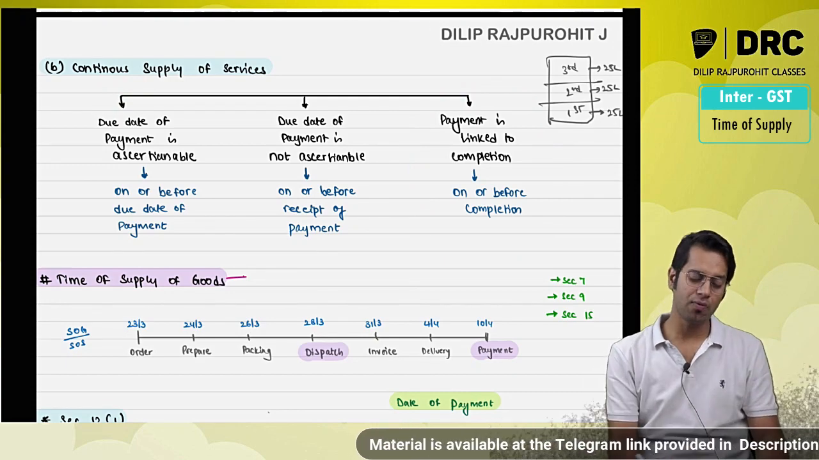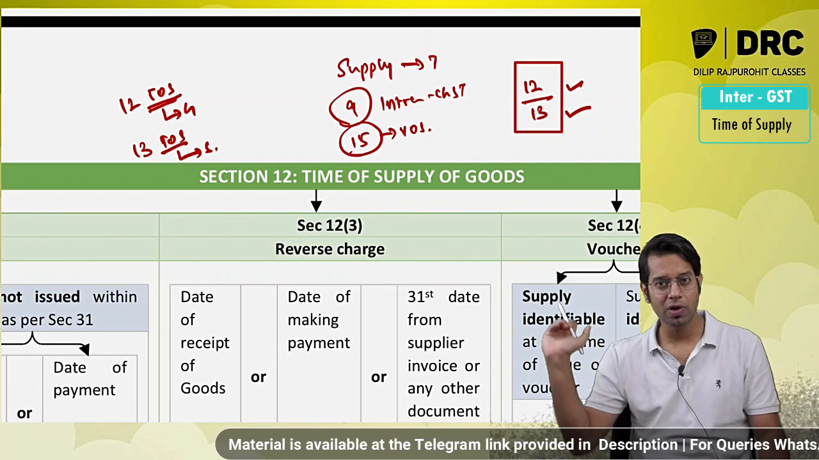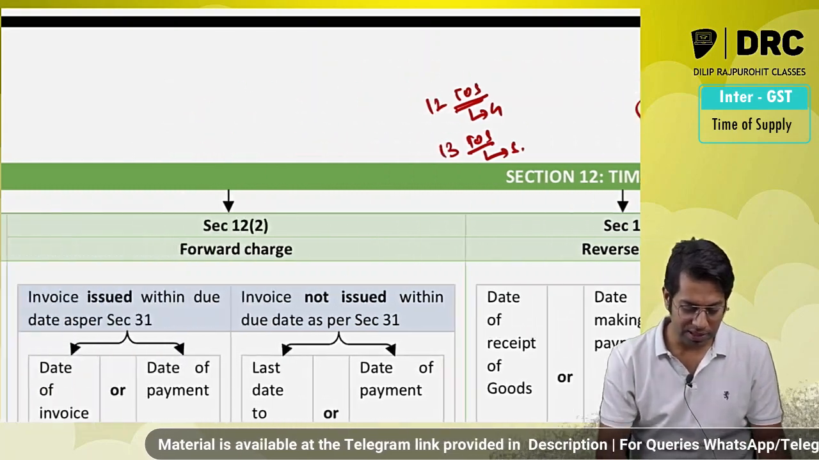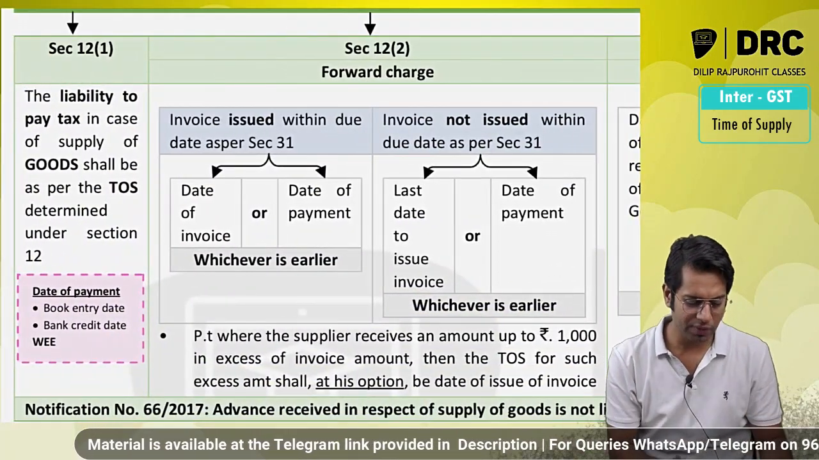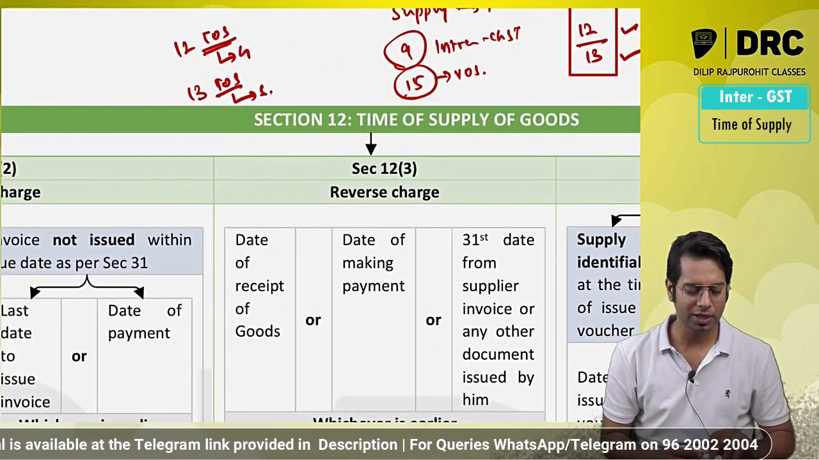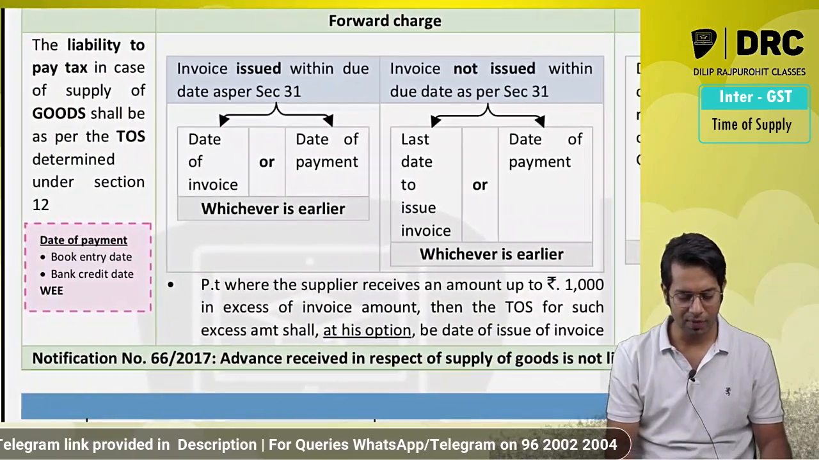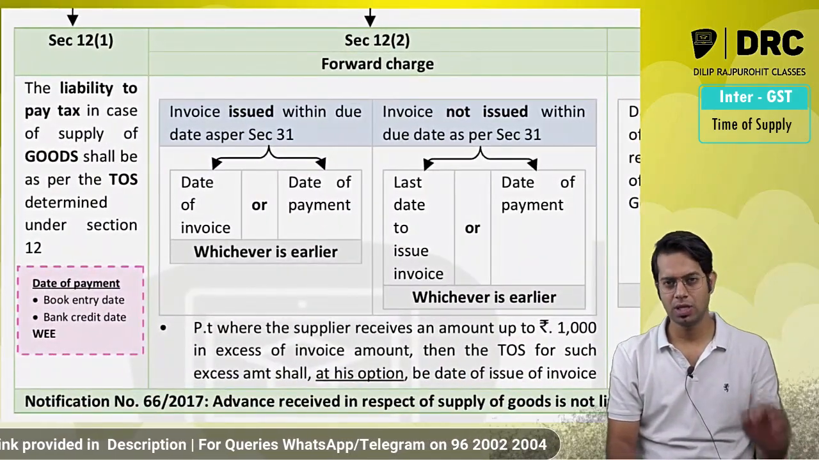So now let us see what is the time of supply. Okay, this was a base which is required for understanding this chapter. Now let us see what is time of supply. Section 12 talks about time of supply of goods. If you want to know in case of goods when you are liable to pay the taxes, then you will have to check the time of supply, which will be determined as per section 12.